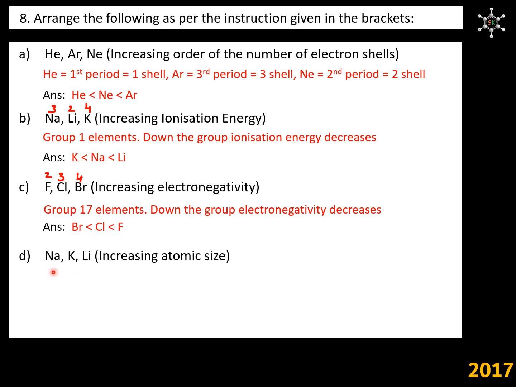Question 4. Sodium, potassium and lithium we have to arrange in the increasing order of atomic size. These three elements belong to group 1 elements and we know down the group atomic size increases. Sodium belongs to third period, potassium belongs to fourth period, lithium belongs to second period. So the order is lithium will be the smallest, then comes sodium, then biggest atom is potassium.